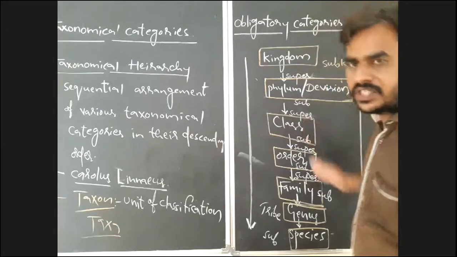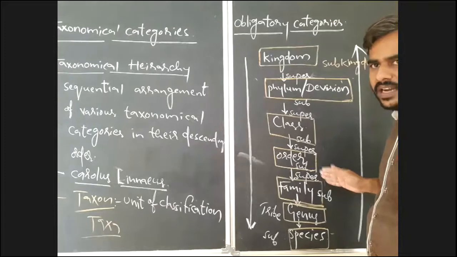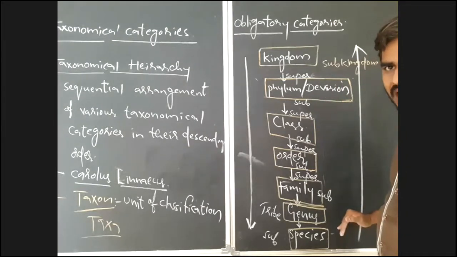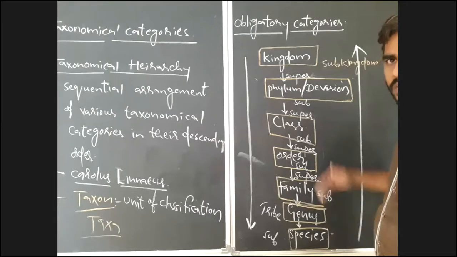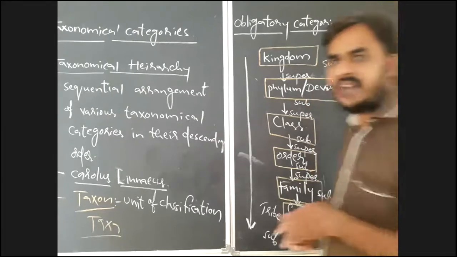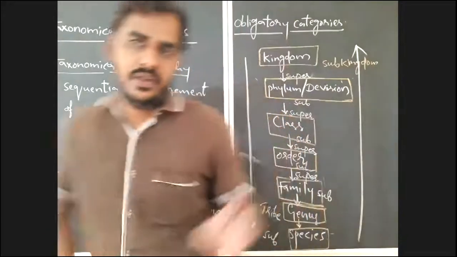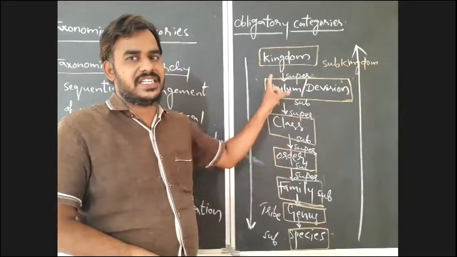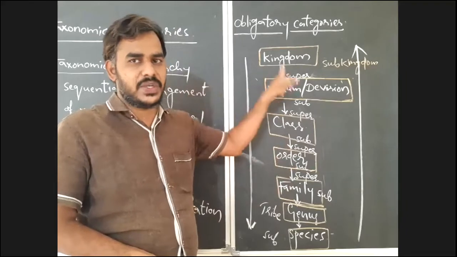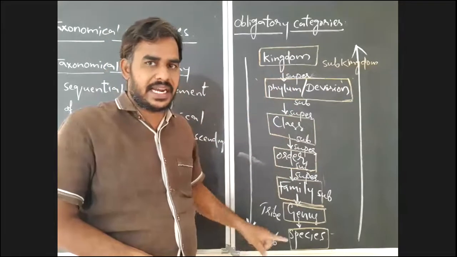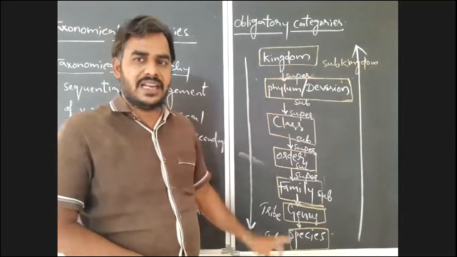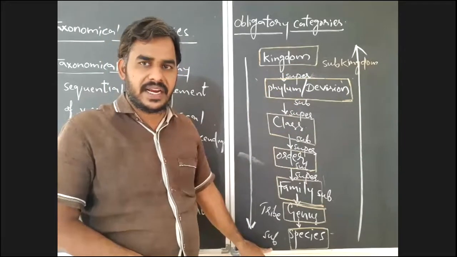Among these 7 obligatory categories, which is the largest unit of classification, the category that has the largest number of organisms? It is kingdom. And which is the smallest unit of classification in these 7 obligatory categories?